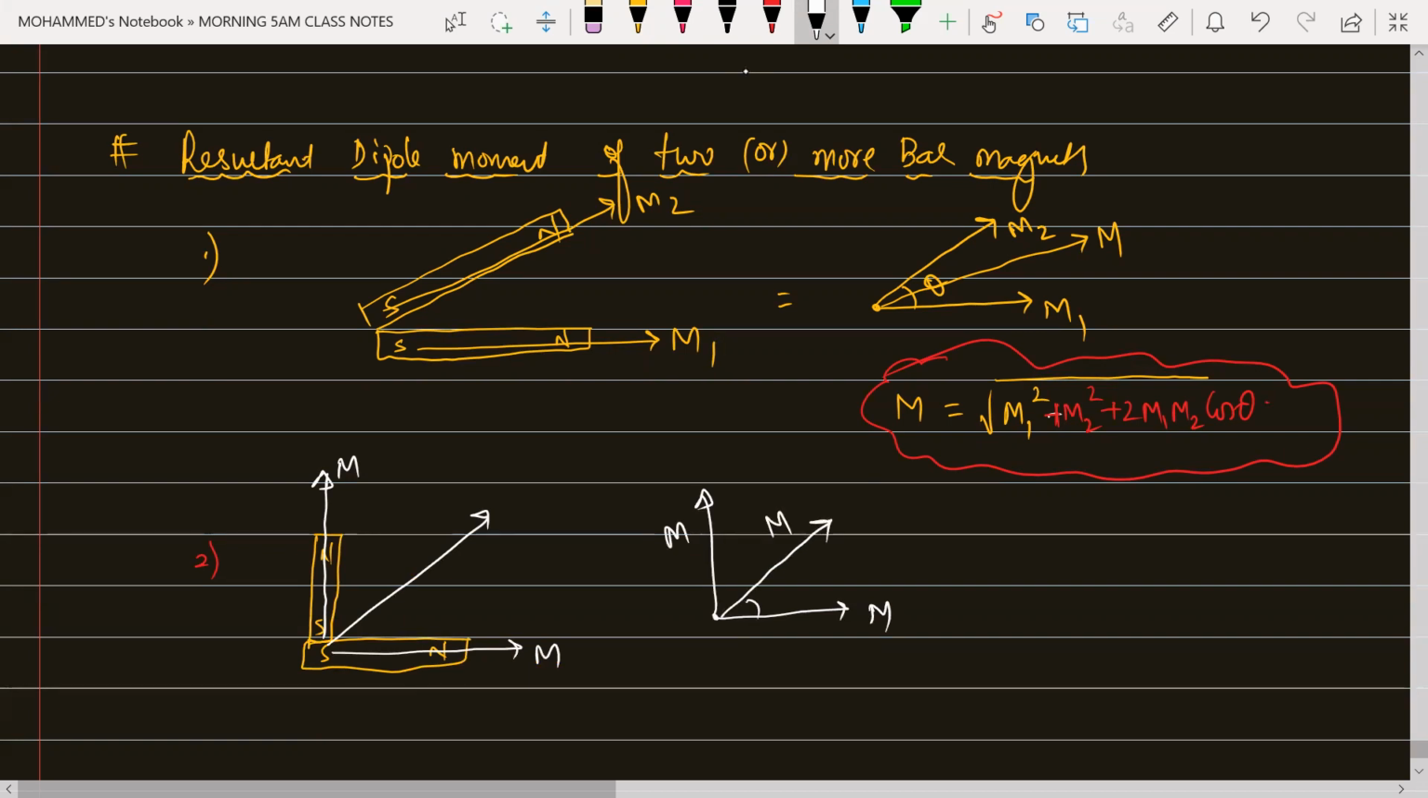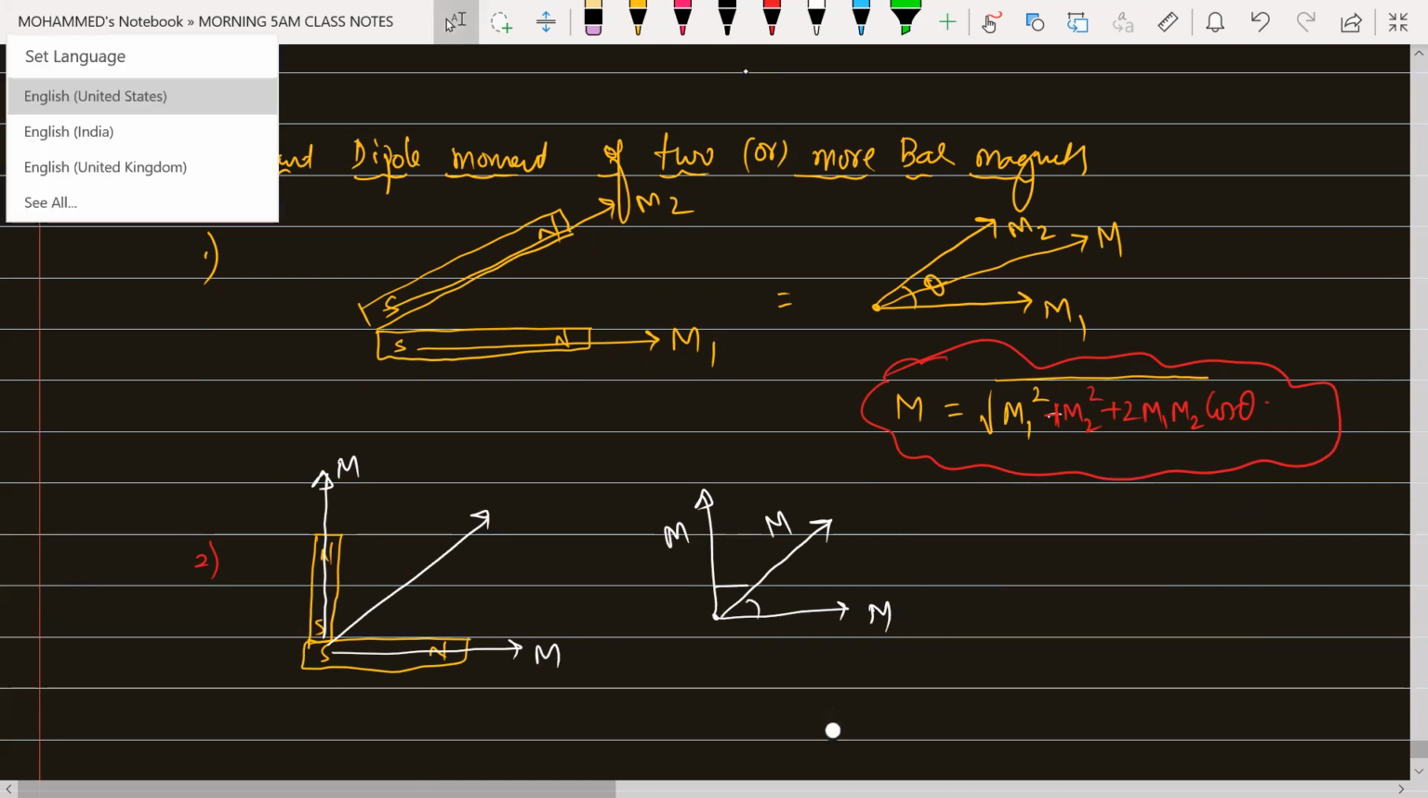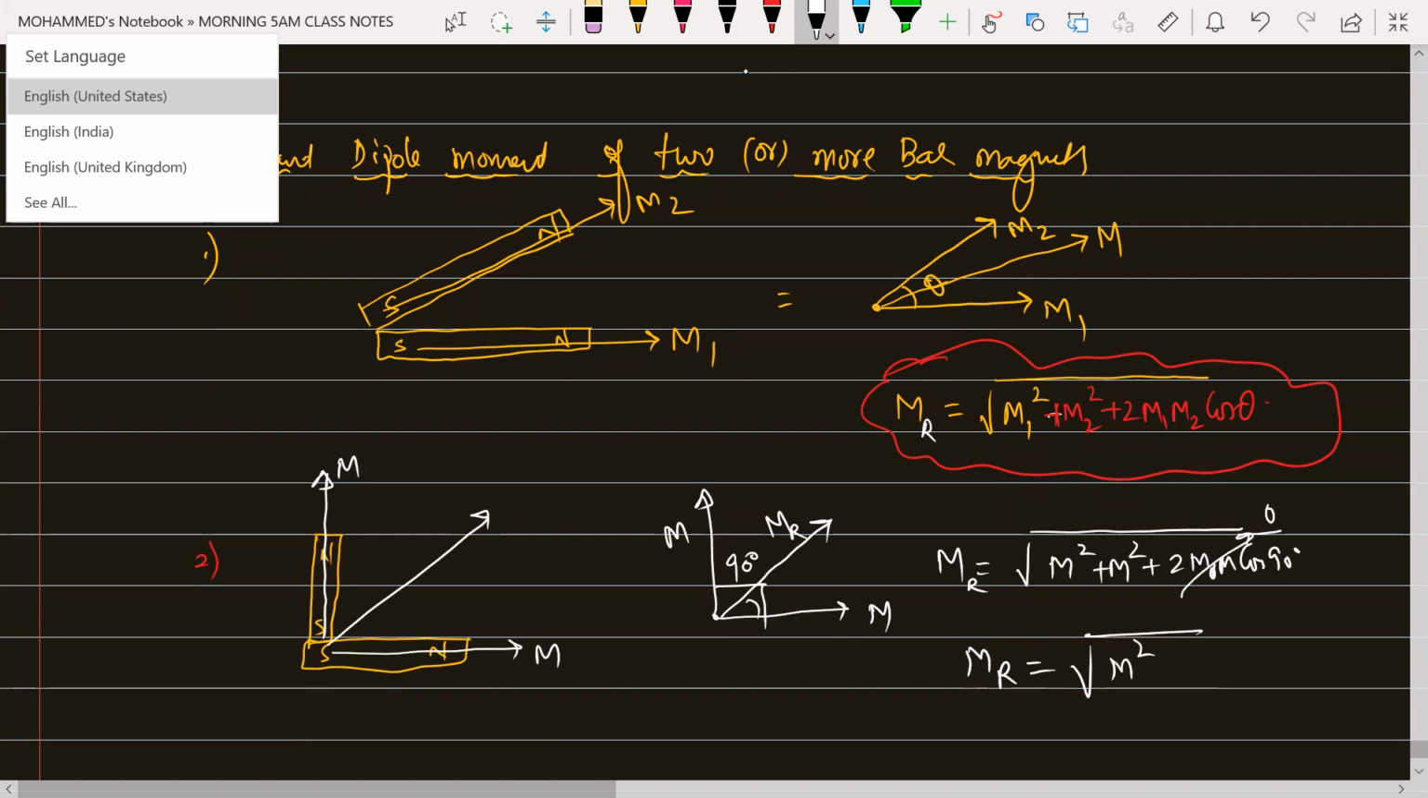So M will be equal to how much? But the angle between M1 and M2 is equal to how much? The angle between M1 and M2 is equal to 90 degrees. The resultant magnetic moment will be equal to how much? M resultant is equal to under root of M square plus M square plus 2 times M into M into cos of 90. Cos 90 is how much? 0. So this whole term will become 0. So M resultant will be equal to under root of M square plus M square. That will become root 2 times capital M.